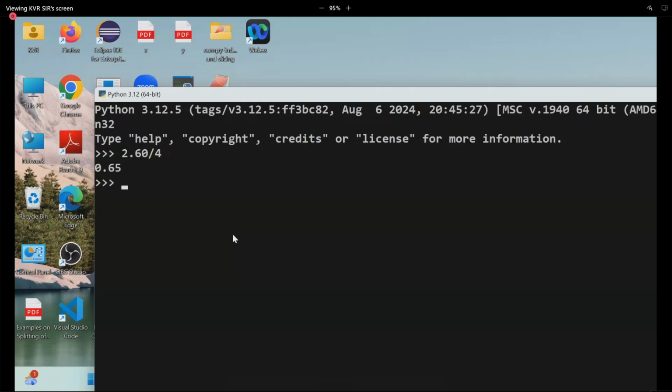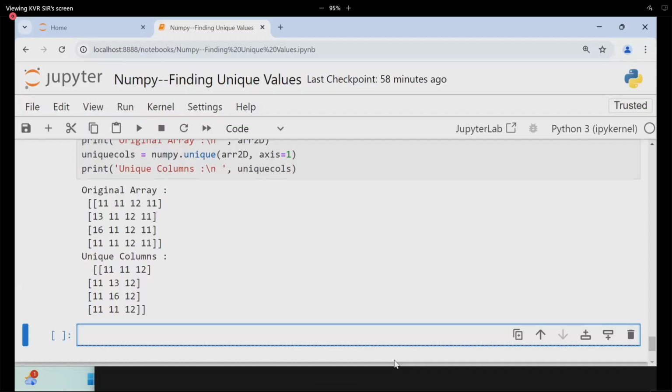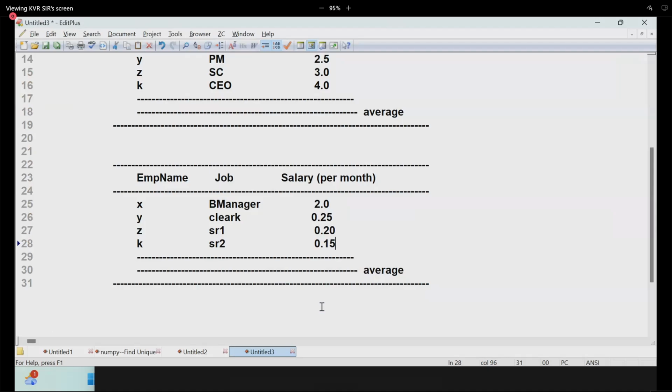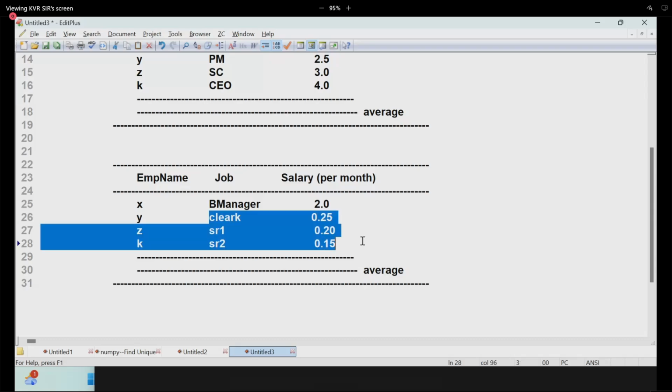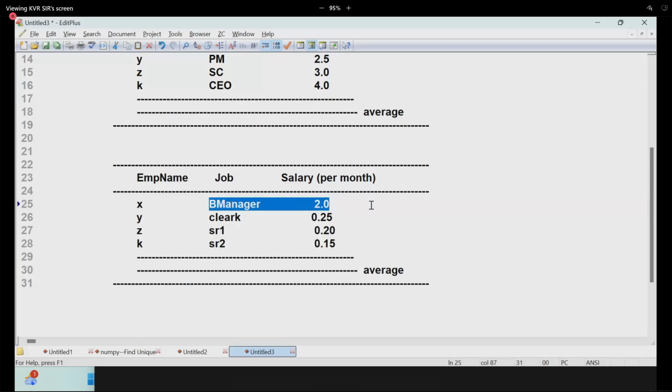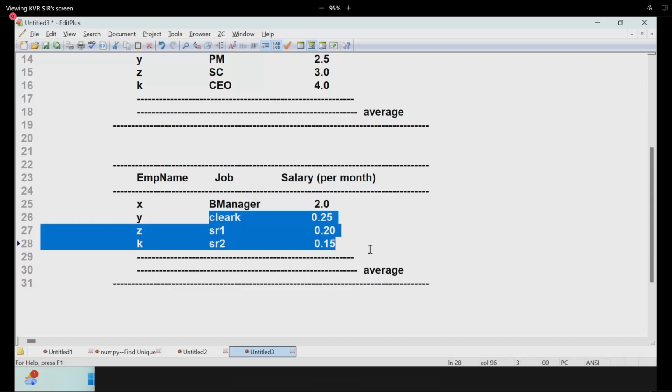And you are thinking that the average salary of all the people is 0.65. Will you start any car showroom by thinking that 0.65 is the average salary of every person? That is a bad idea. 0.65 may be easy for the first person. For other people, the average salary itself is not their salary. So how can they buy it, right? This bank manager already has a car. He cannot buy another car, and other people cannot buy the car.